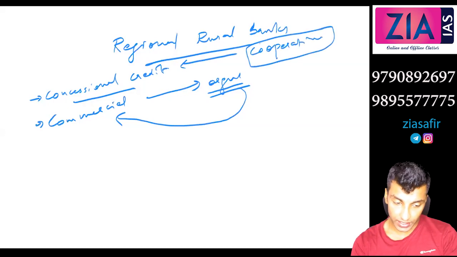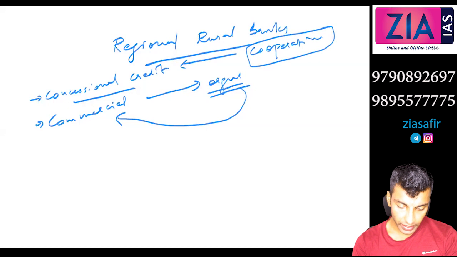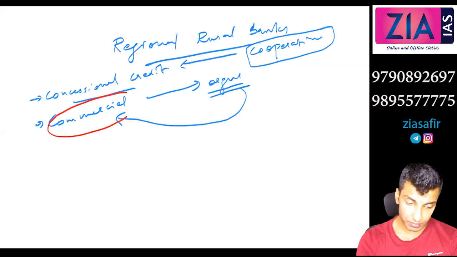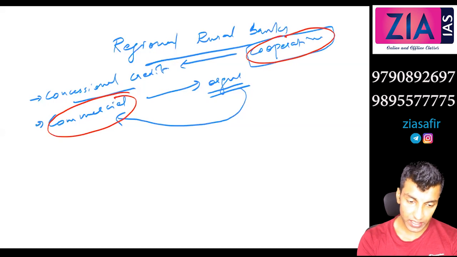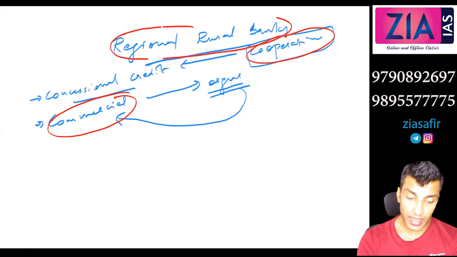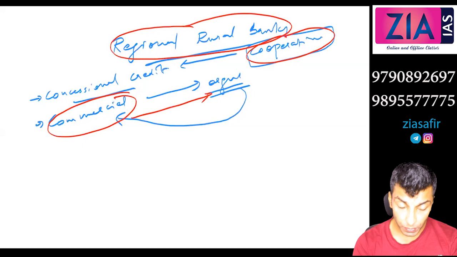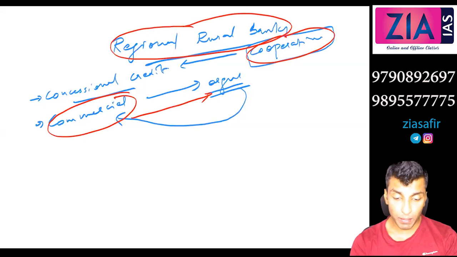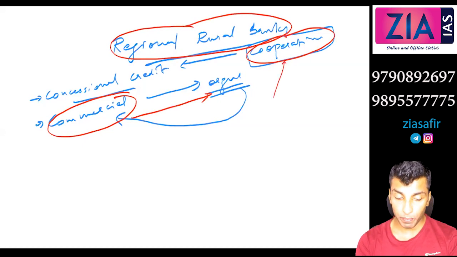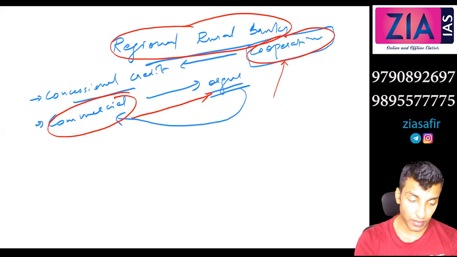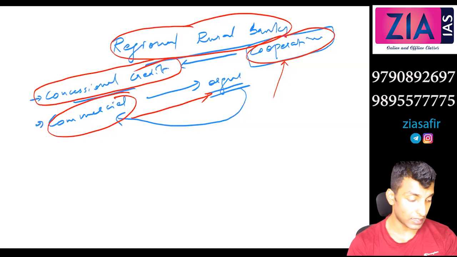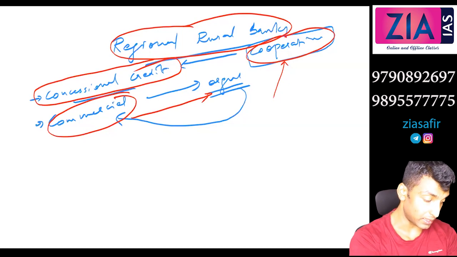We already did commercial bank and cooperative bank. So in regional rural banks, the organization is similar to commercial banks, but the objective is similar to cooperative banks. Mainly the objective is social welfare. So you are giving concessional credit to the weaker section, agriculture and rural sector.